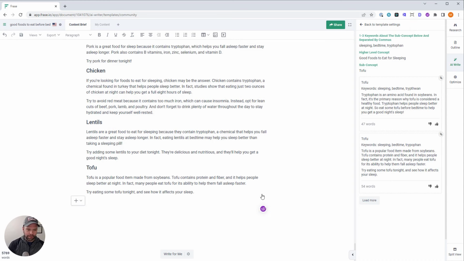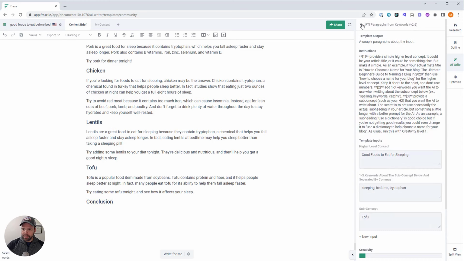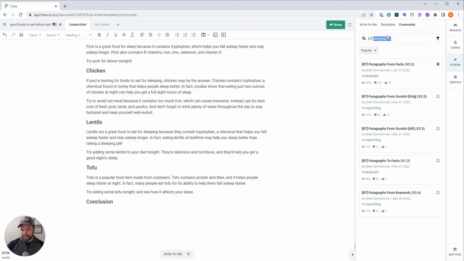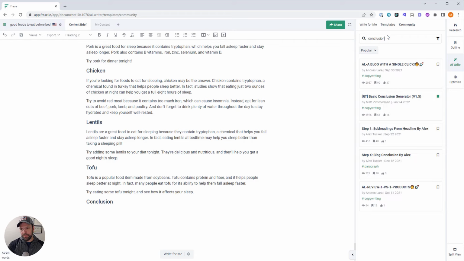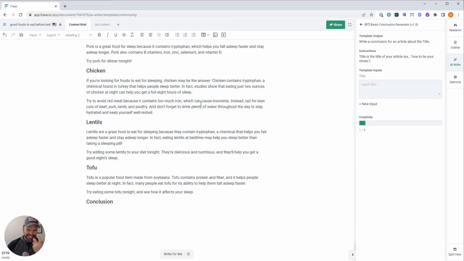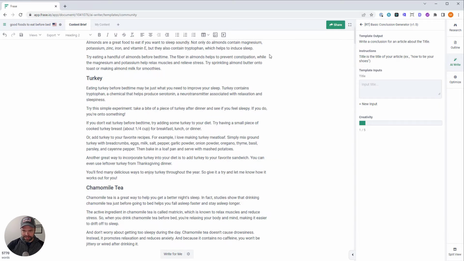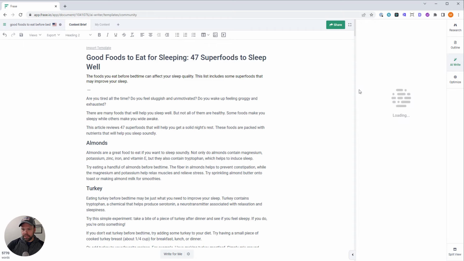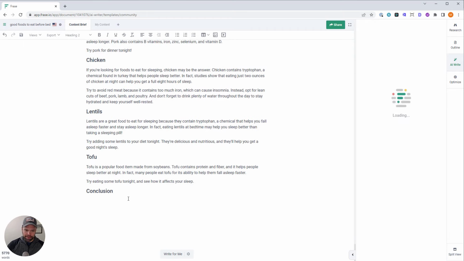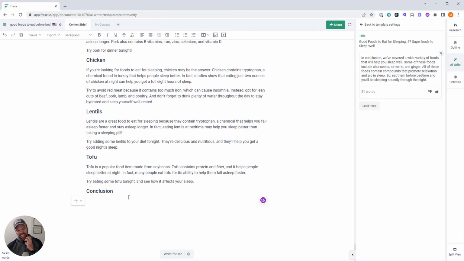Okay, now I want to add a conclusion. All right, we are done. So RT in brackets and then put in conclusion. Why is it not coming up? Oh, basic conclusion generator. I call it basic because it's not really fancy. It gets the job done, but I wish it was a little better. Eventually, I'm going to probably tweak it to make it better, but it's hard to have the AI write a conclusion.